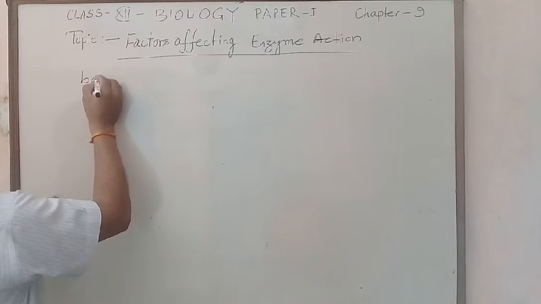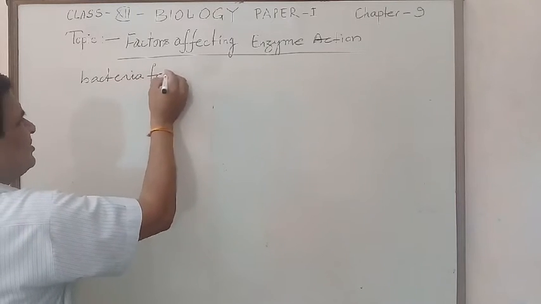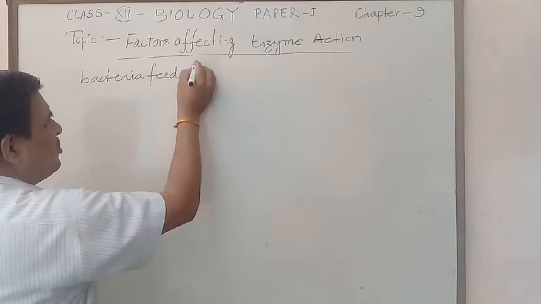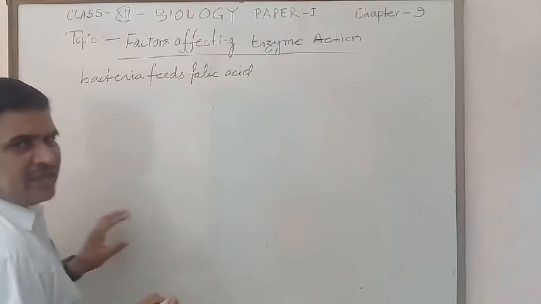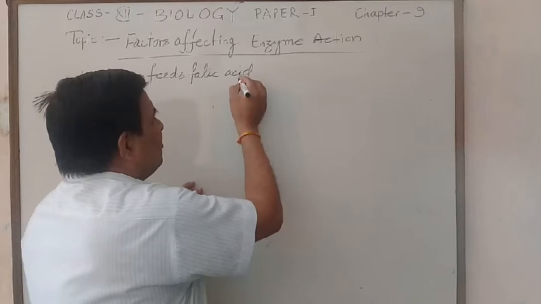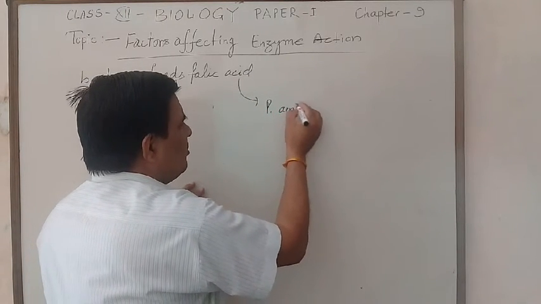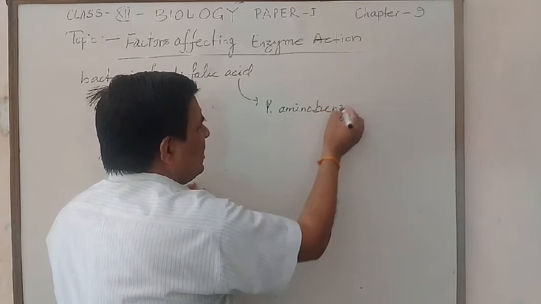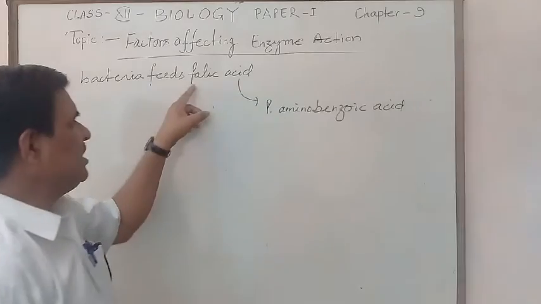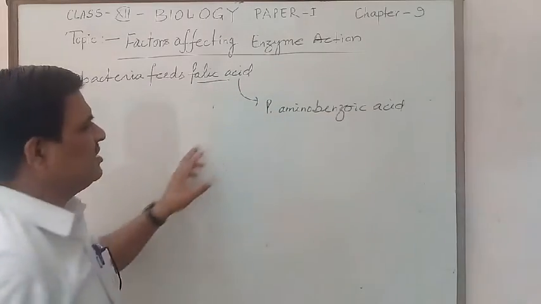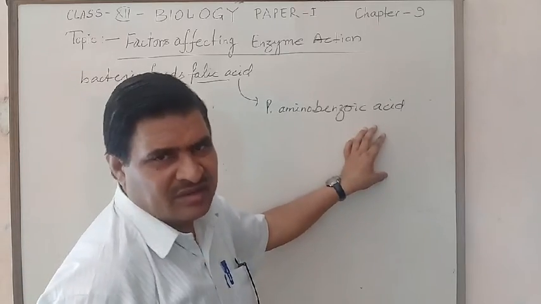Bacteria need folic acid, and this folic acid is synthesized from para amino benzoic acid.